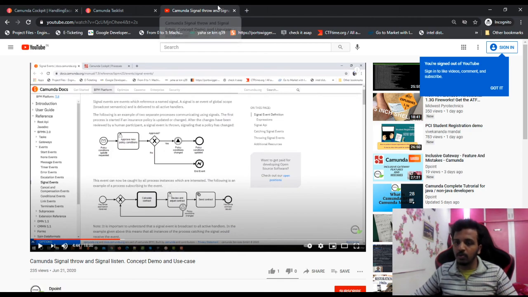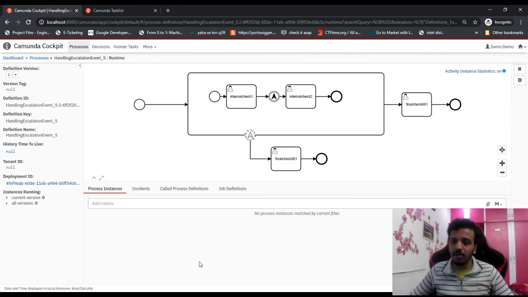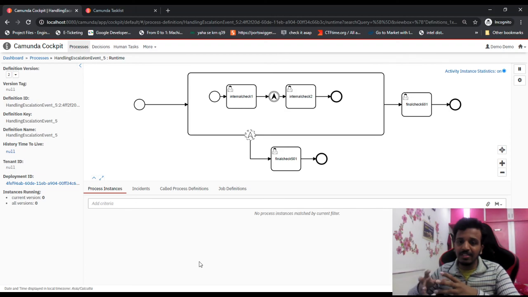So that was one more technique, and the final thing is incident handling. We have already discussed what an incident is, but how is it handled? I cannot show you the demo, I can only explain, because this is not the licensed version, this is the free version. So I can only explain the theoretical part. If you want practical you can skip, otherwise just stay here.